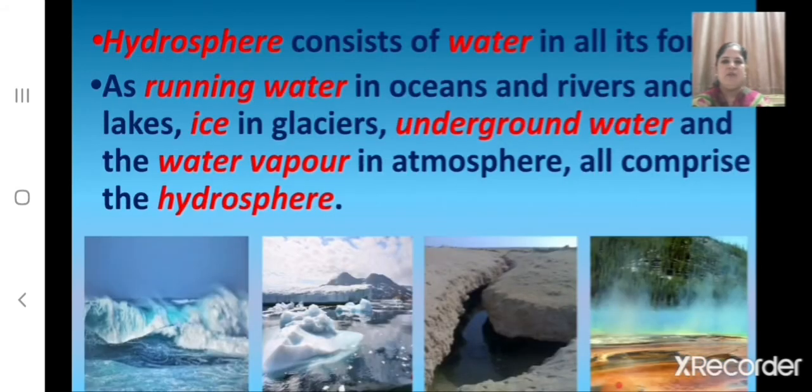And children, what does hydrosphere consist of? Hydrosphere consists of water in all its forms, as running water in oceans and rivers and in lakes, and as ice in glaciers, and underground water and the water vapor in atmosphere. All these comprise the hydrosphere.